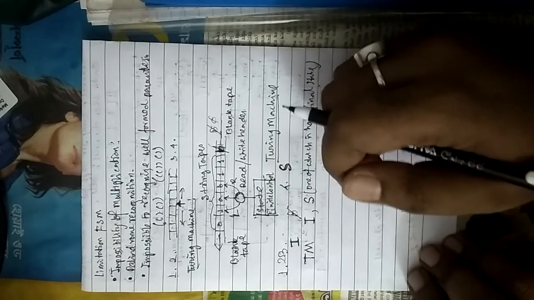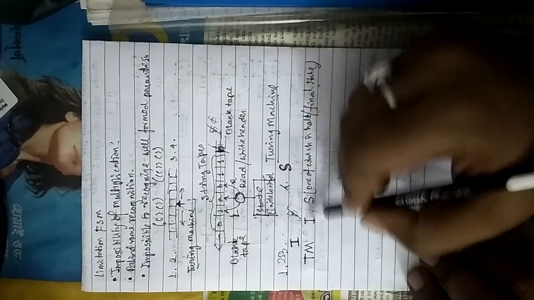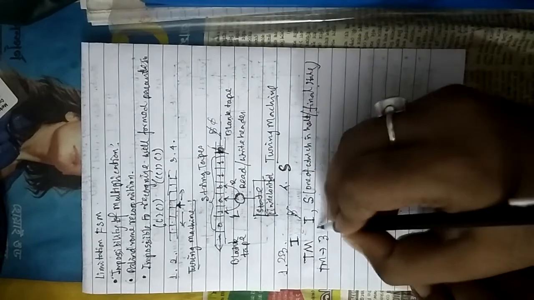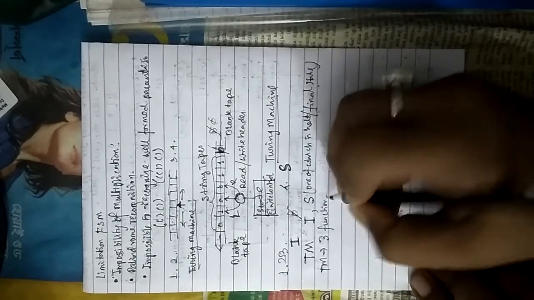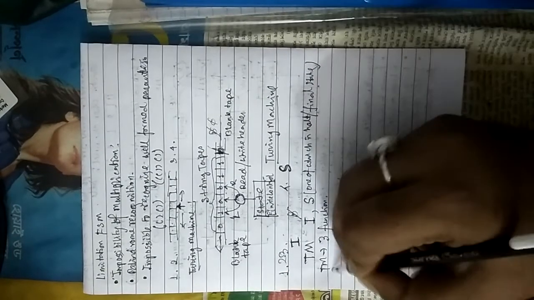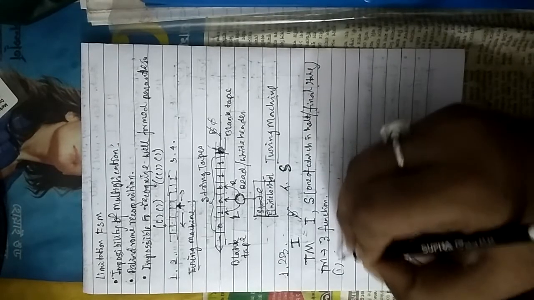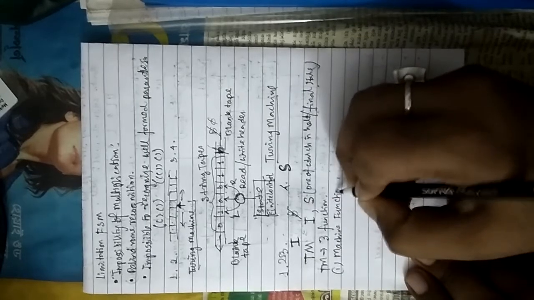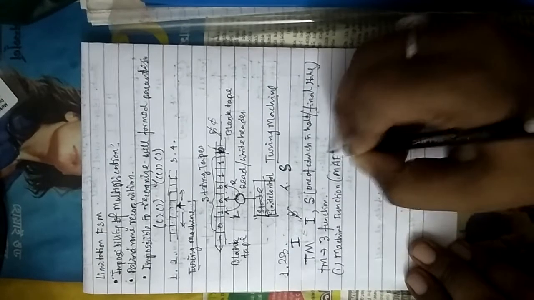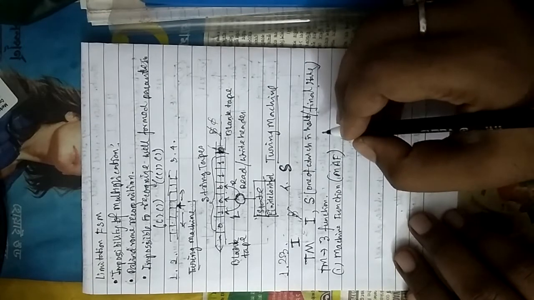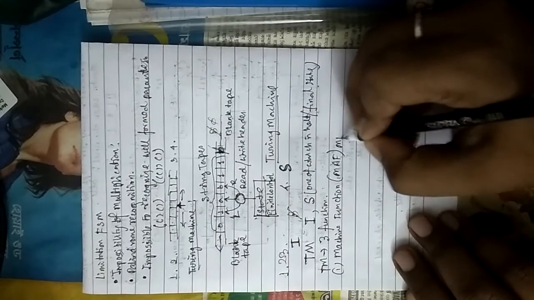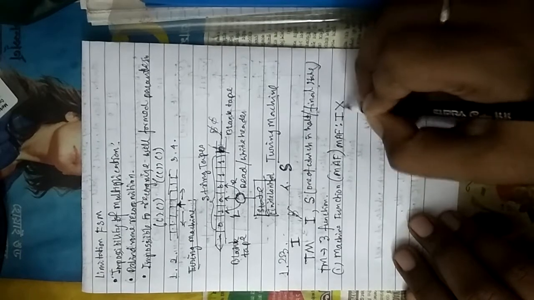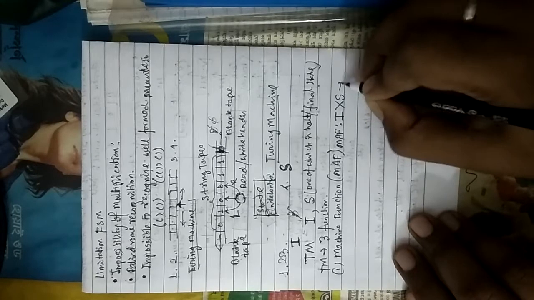So a Turing machine can be denoted with the help of 3 functions. What are the functions? Number 1 is the machine function, or MAF, and we can write it in this format: I × S → I.